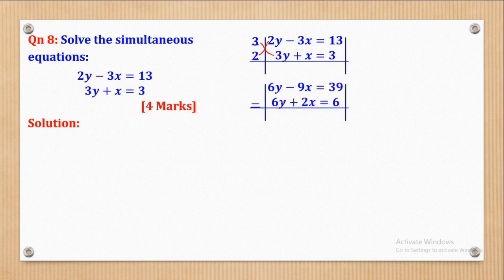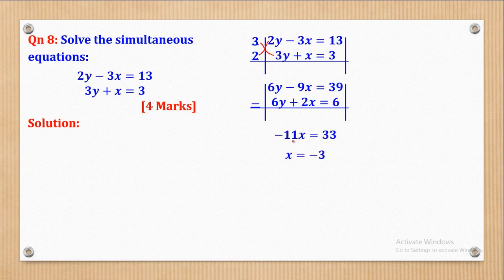When we do that, we are going to come up with this. For example, 3 times 2y will give me 6y, 3 times negative 3x will give me negative 9x, 3 times 13 will give me 39. Similarly, 2 times 3y will give me 6y, 2 times x will give me 2x, and 2 times 3 will give me 6. Now after that, we shall subtract these two equations. Now for example, 6y minus 6y will give me 0, so that's why there is nothing here. Then negative 9x minus 2x will give me negative 11x, and here 39 minus 6 will give me 33.